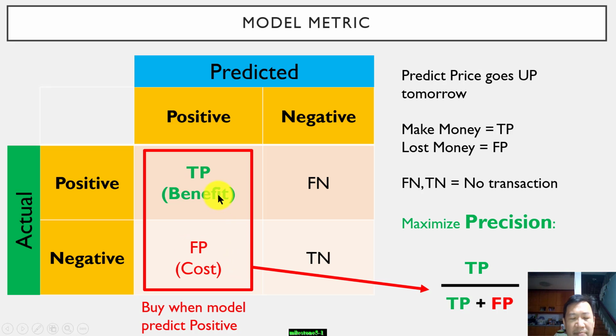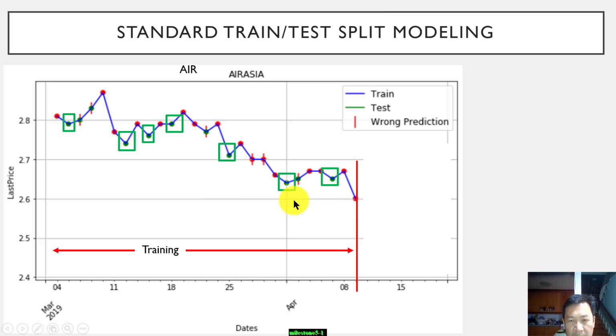So we want to maximize that we correctly predicted the stock goes up, right? We are not interested in the predicted negative because we don't actually lose money here. We only lose money if we wrongly predicted that it goes up. So this metric called precision is precisely what we are going to maximize our model with. With this objective in mind, let's move on to our modeling.